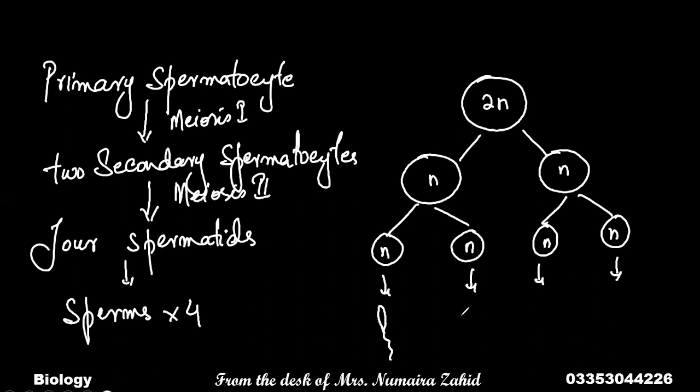This is the shape of the sperm. In this way, spermatogenesis is completed. So a single primary spermatocyte divides into 2 secondary spermatocytes, and these further divide to make 4 spermatids, which then convert into sperms. So 4 sperms are produced by meiosis from a primary spermatocyte.